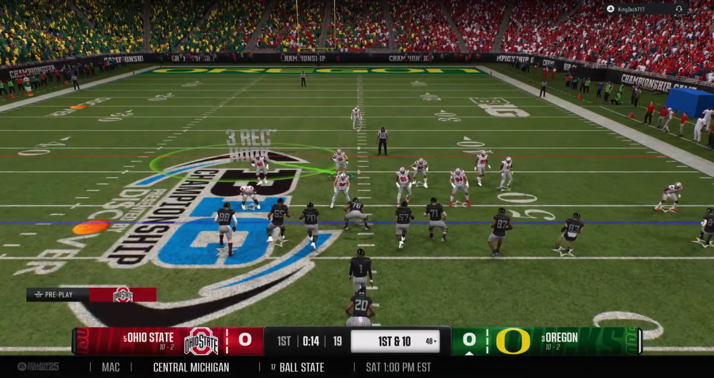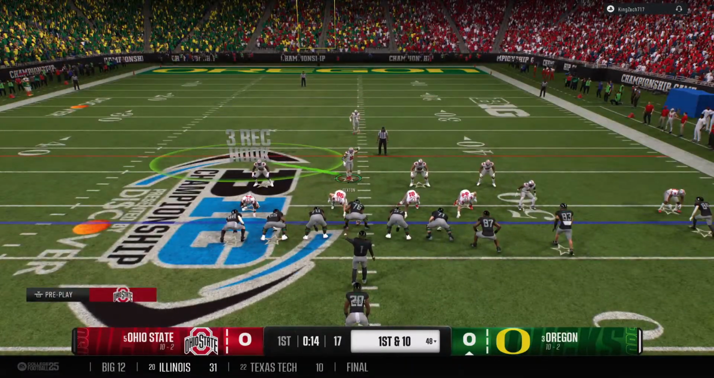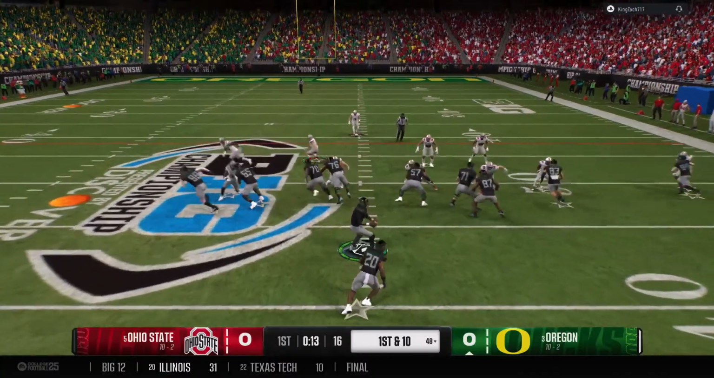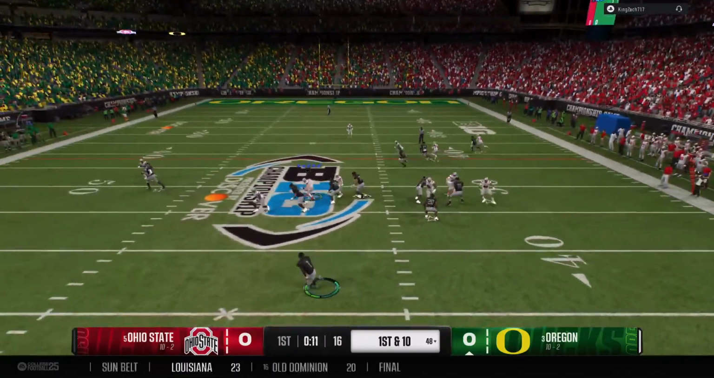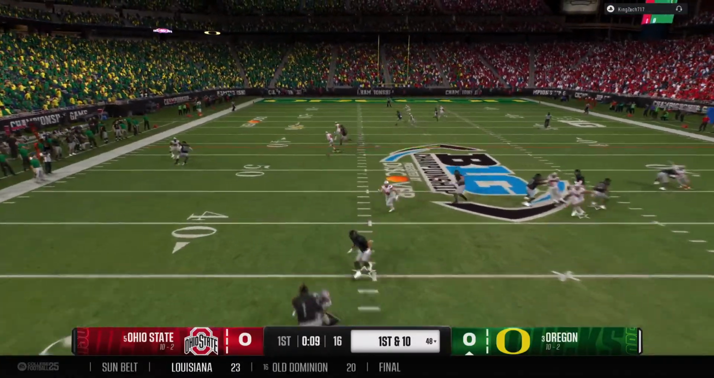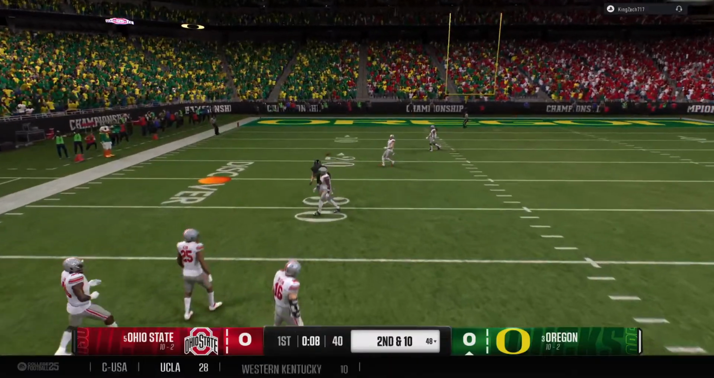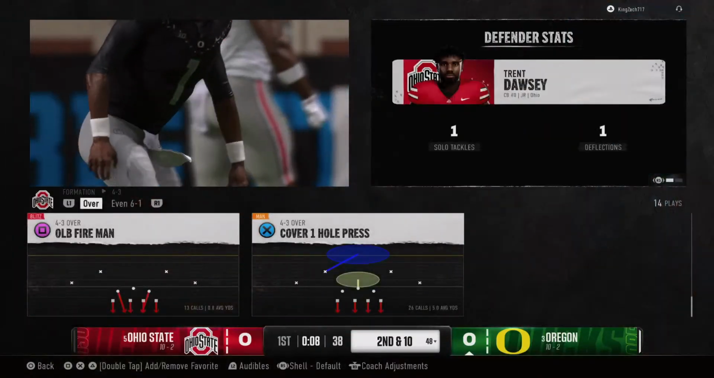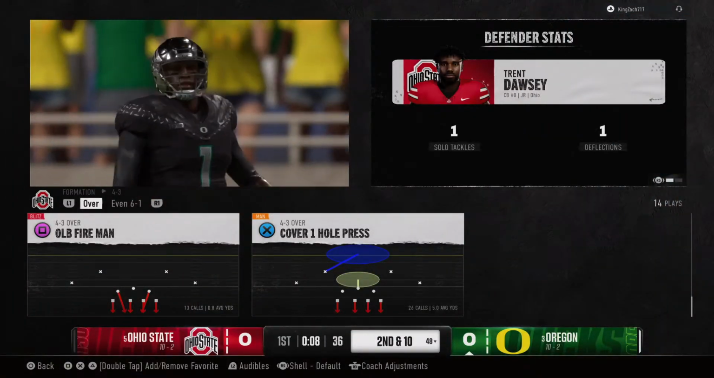Now from the pistol formation, off the play fake on first down. Quarterback moving out of the pocket, trying to create. It's going to be incomplete, trying to make something happen on the run, but nobody open.